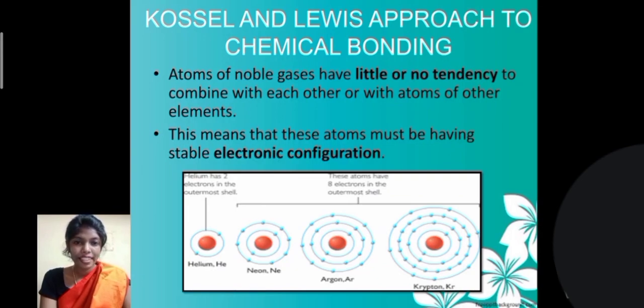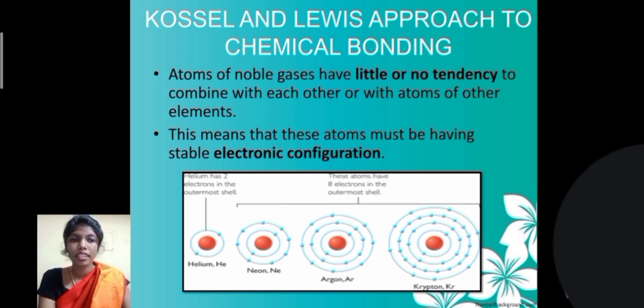Various atoms combine together in different ways. So this raised questions like: why do atoms combine and how do atoms combine? Why do some atoms combine and why do some others not? So Kossel and Lewis approached chemical bonding and gave some answers. Atoms of noble gases have little or no tendency to combine.